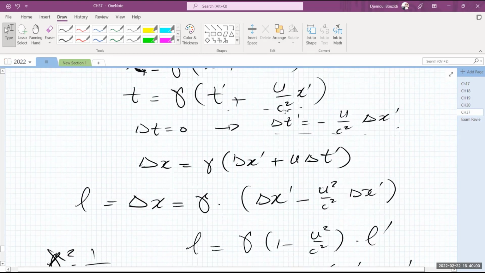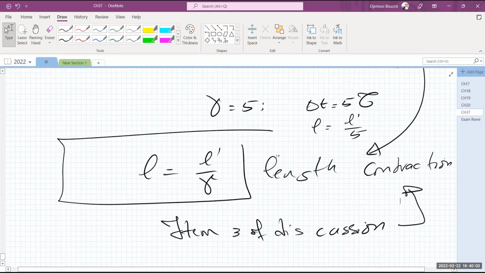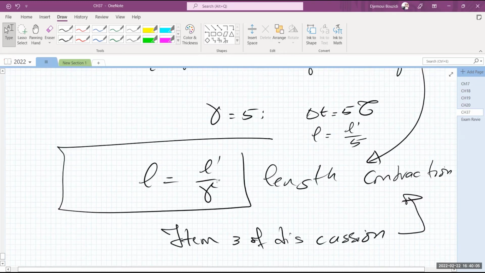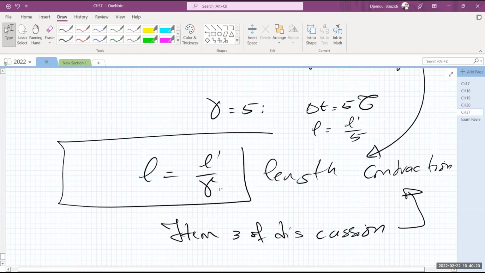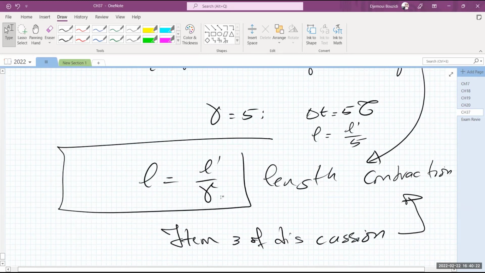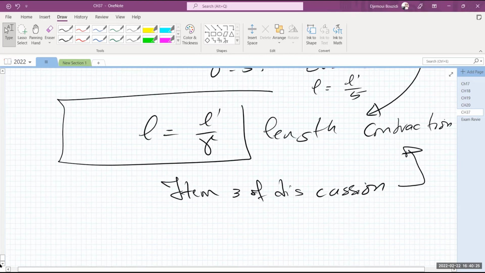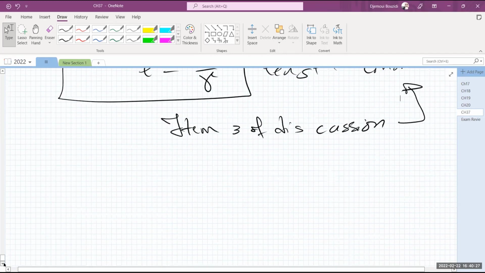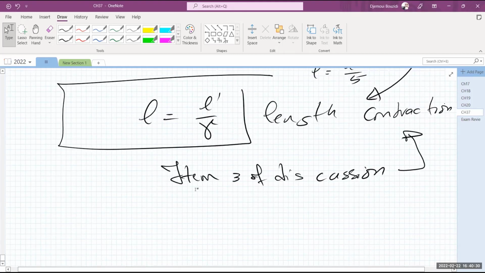Okay, with length there is actually a backward discussion in here. This one is accusing the moving frame of using a short meter stick. So it's not a full meter. It's 50 centimeters or 20 centimeters, depending on the factor gamma. The other one accuses him again of using a long meter stick. So both of them, at the end of the day, will find the same speed of light, because these two factors will cancel. No matter what gamma is, at the end they will both find the same speed of light. So that is really the essence of where this discrepancy is coming from, the length contraction and the time dilation. So these are the two.